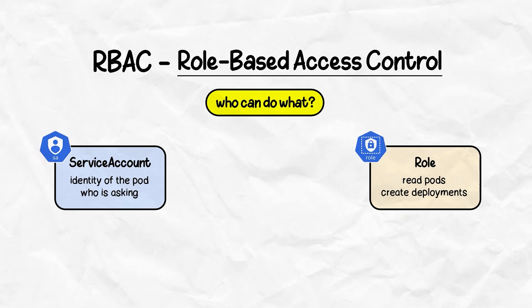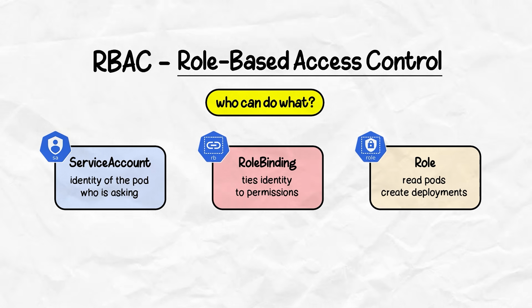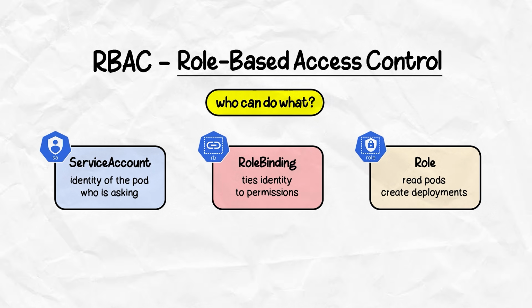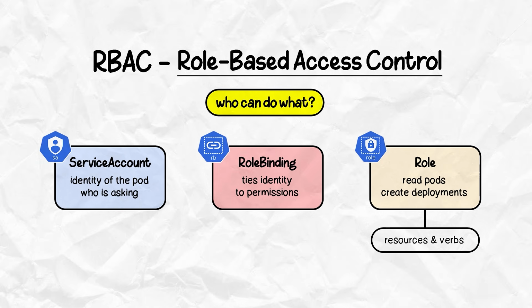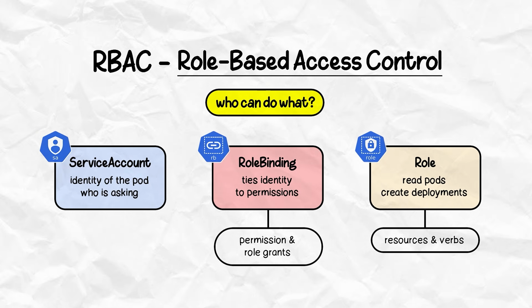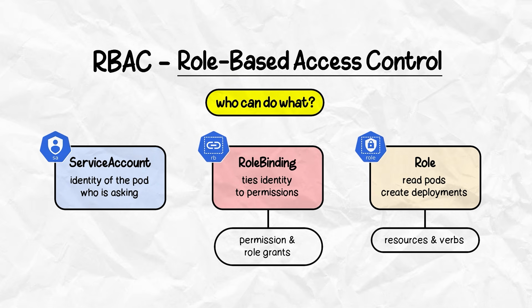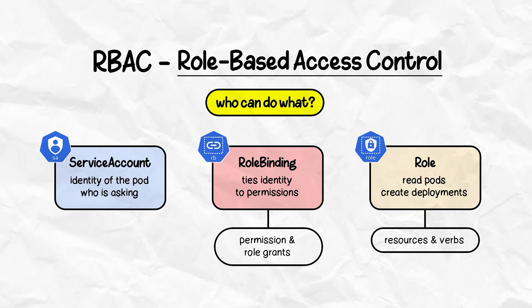A role defines a set of permissions, such as read pods, create deployments, and a role binding ties the role to the service account. In the role, which resources and which verbs are allowed. In the role binding, who gets the permissions and which role grants them. The principle here is least privilege. So every workload gets exactly the permissions it needs, nothing more.